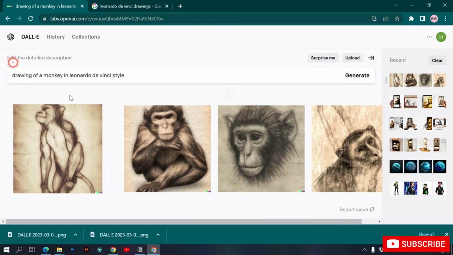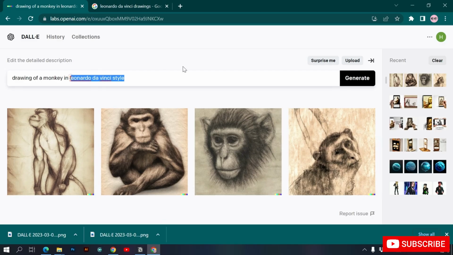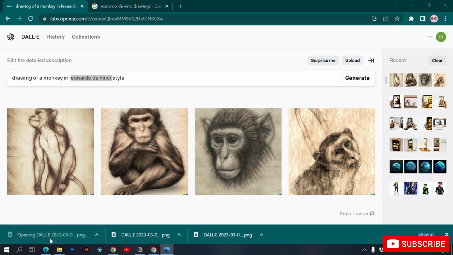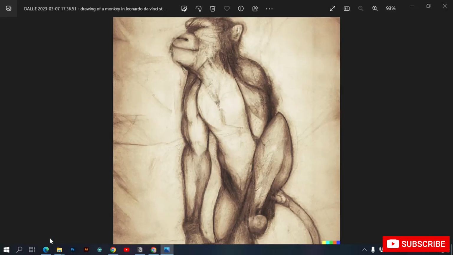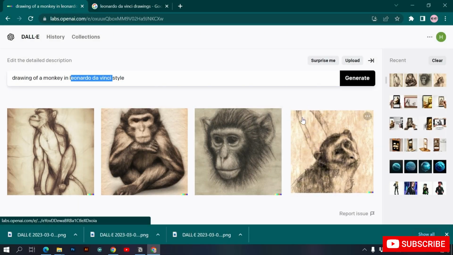You can download it. So basically, if you like any artist like Leonardo da Vinci or any other artist online, you can ask DALL-E to create art related to the style of that artist. So that is very unique when it comes to creating art with DALL-E. You can give prompts and you can tell which artist you want DALL-E to replicate. That is also really good.